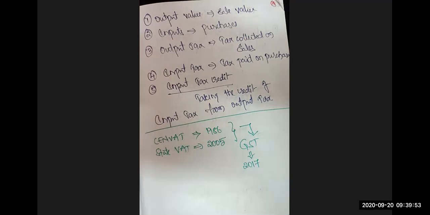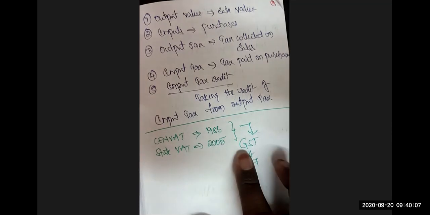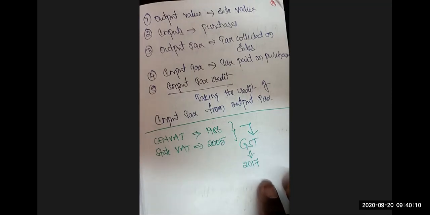So now, for making the integration of all taxes, central taxes and state taxes, there was no such kind of taxation system in India. One nation, one tax. Across India, there should be one taxation system. That is why they introduced the concept of GST in the year 2017. 1st July 2017 is the date of birth of GST. It is just a 4-year-old baby. 2018, 2019, 2020, the 4th year is running.